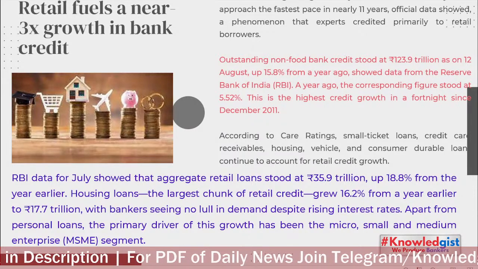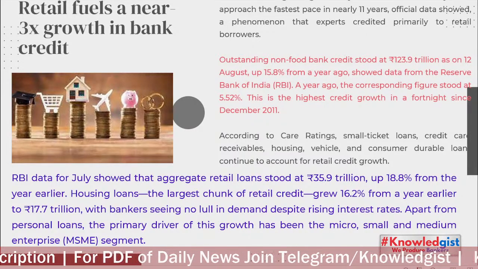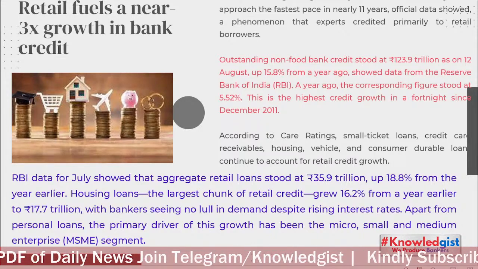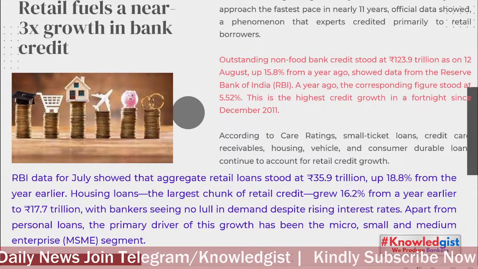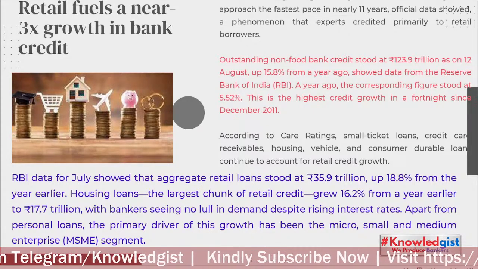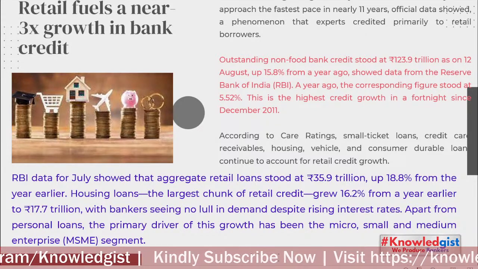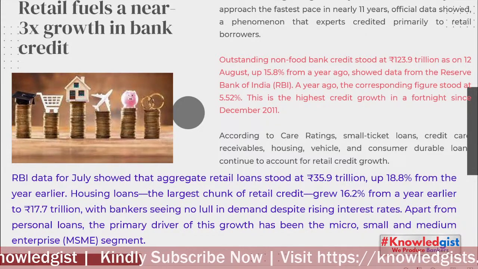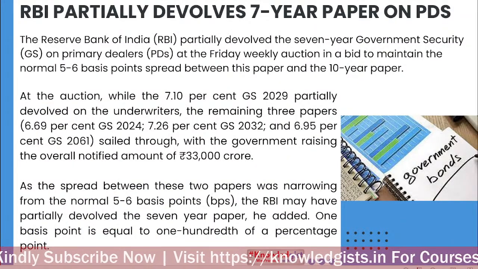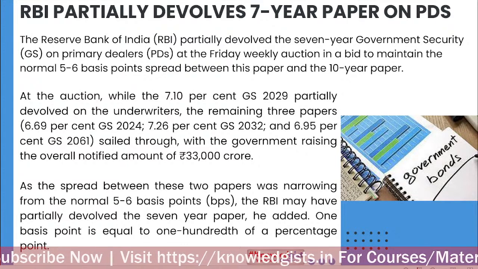Loans given through FCI, Food Corporation of India, are the food credit, and whatever is not done through FCI is non-food bank credit. Clear?